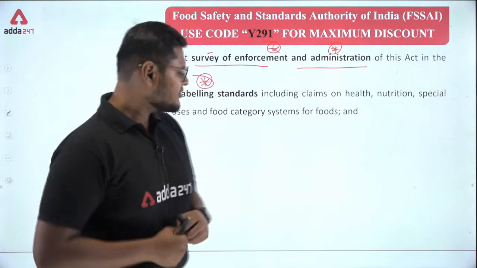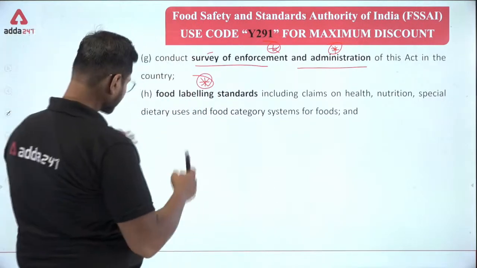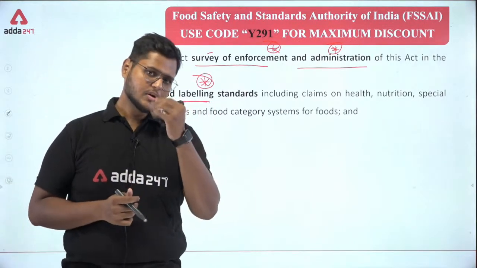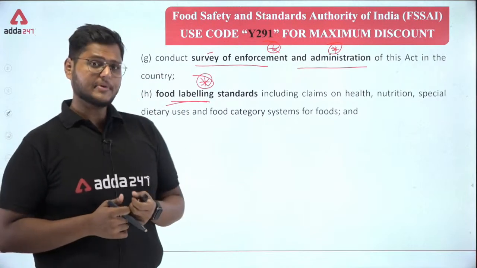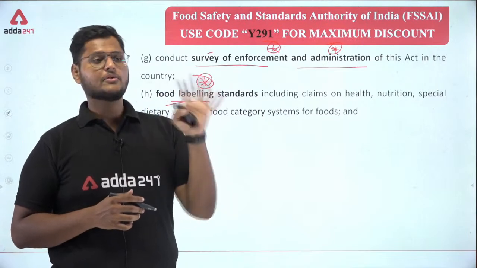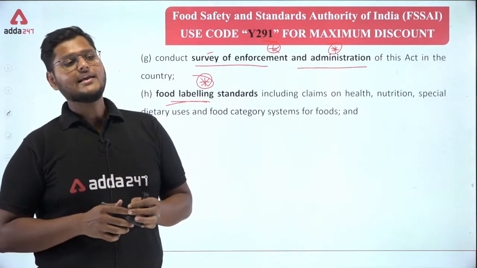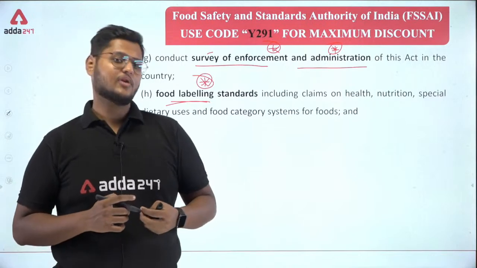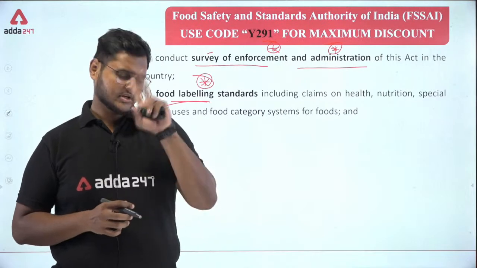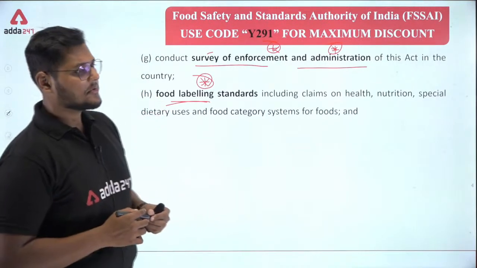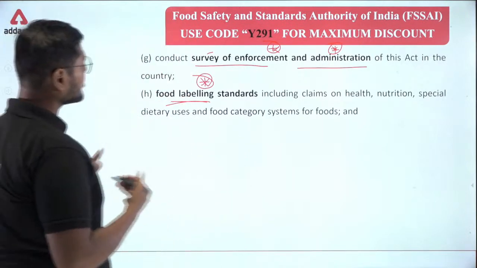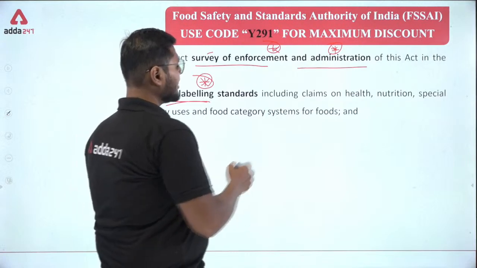Whatever information these food business operators are providing on the label should be correct. And there are certain rules and regulations regarding this information also, that means what information they are going to provide, and these things are also regulated by FSSAI, including claims on health.